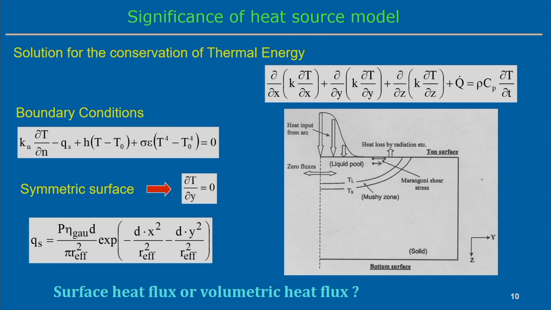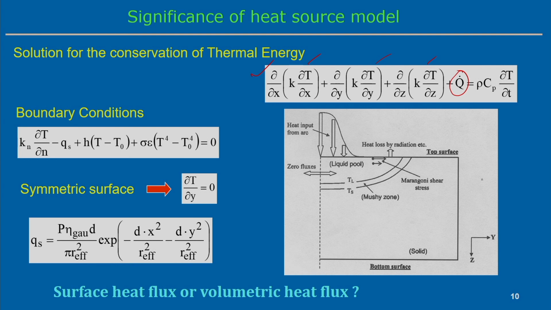And if you see, there is the heat conduction equation, we have simply written the 3-dimensional heat conduction equation. In this case there are the terms x, y and z, k is the thermal conductivity and q dot is the internal heat generation term, and rho Cp is the specific heat, and del T by del small t indicates the time variable, and capital T represents the temperature variable. So, if we solve this equation along with the boundary conditions, then we will be able to get the temperature distribution.